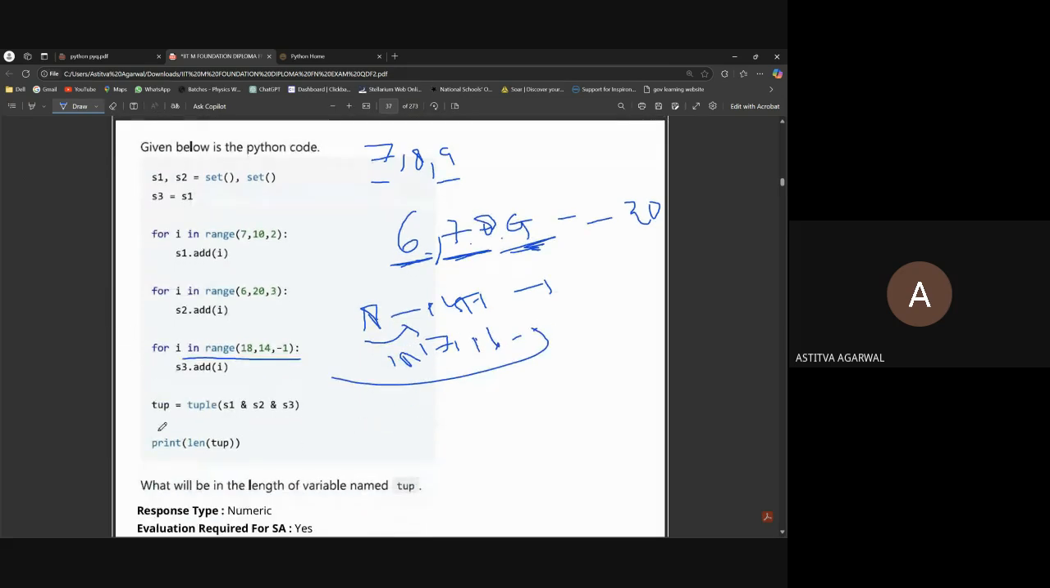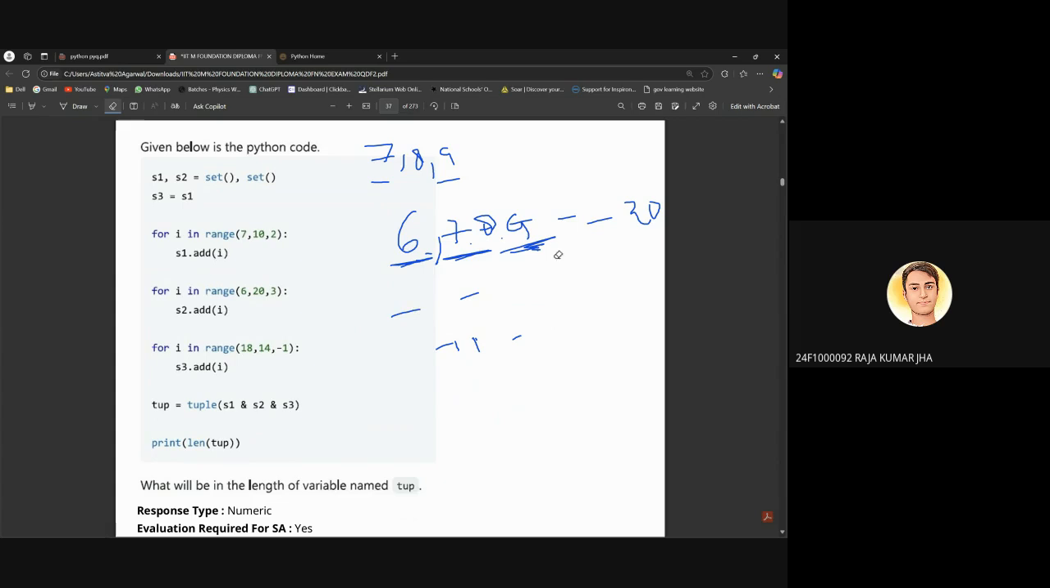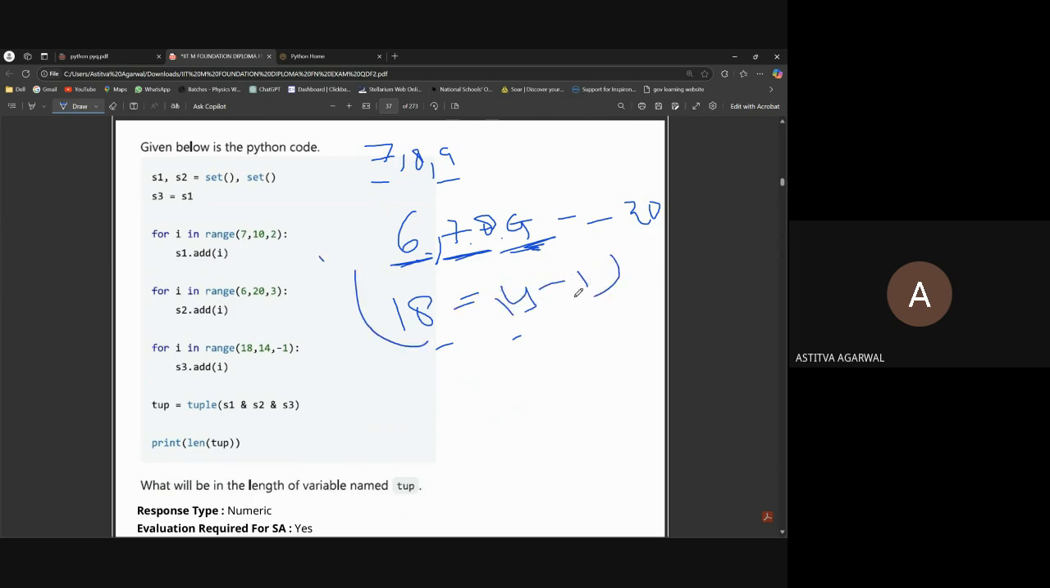Then we will make a tuple of these. Can you please explain the last one, the minus 1? See, it's 18 to 14 with minus 1. This minus 1 is for negative walking, from a bigger number to the smaller number. The second one is given for skipping elements and going to the element after this: first element, second element, third element.